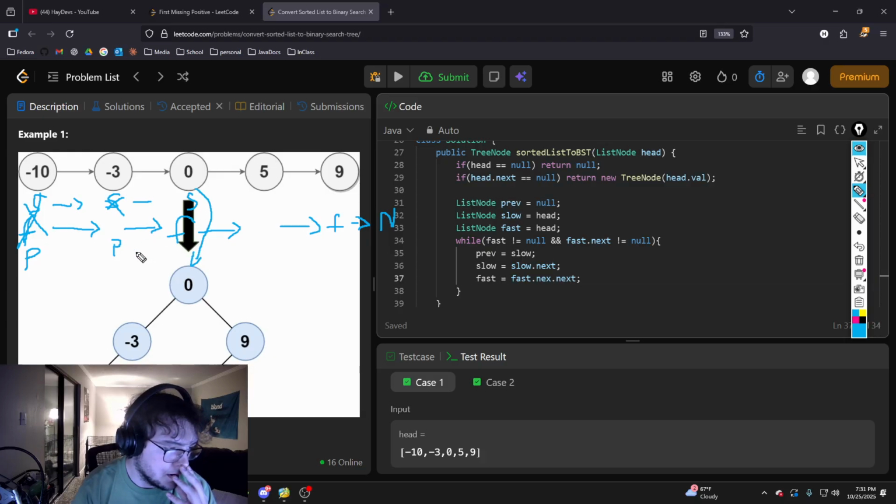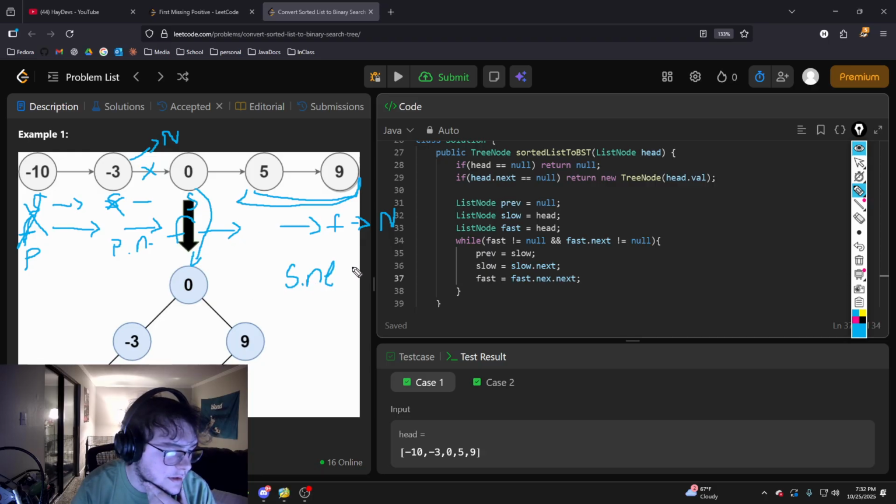And then we'll set the previous dot next equal to null. So we'll break this link and set that equal to null. And then when we want to check the rest of this linked list, so the 5 and the 4, we'll do a slow dot next.